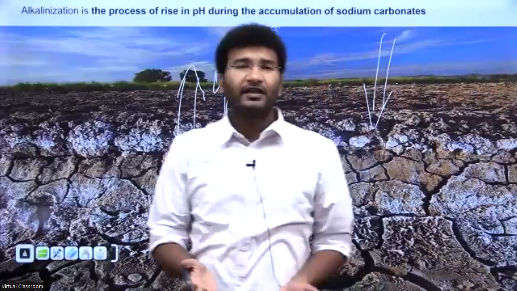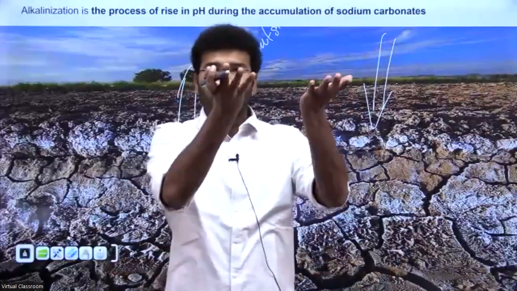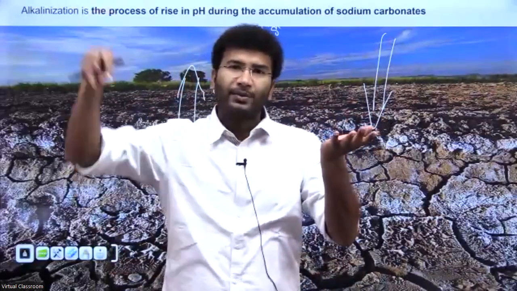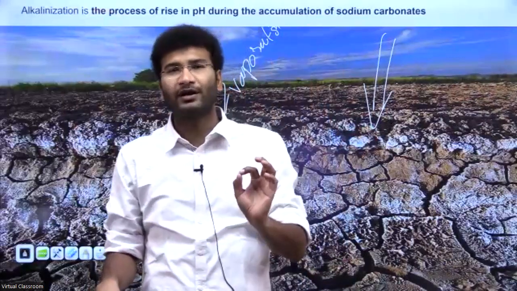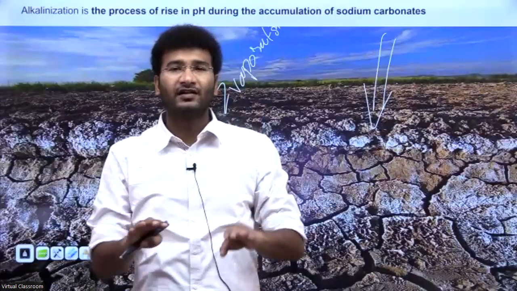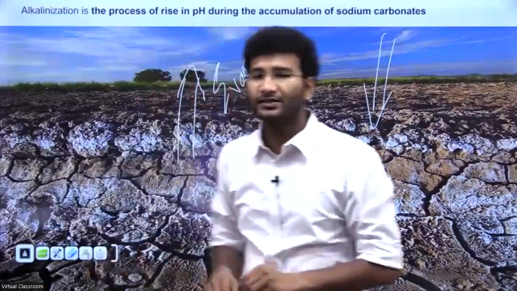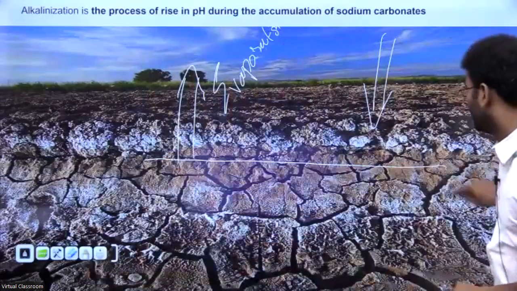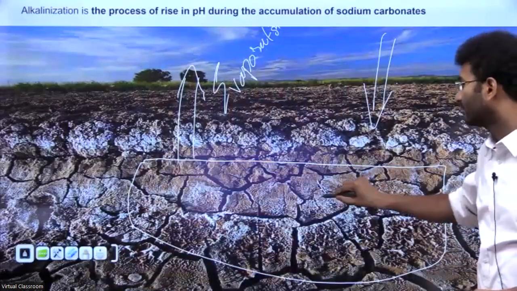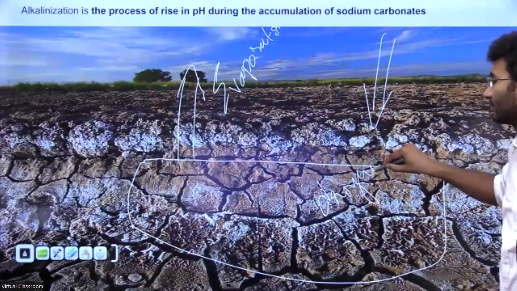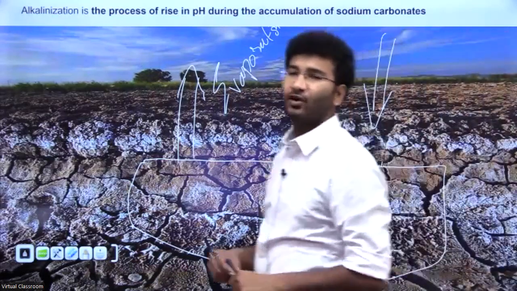The water available in that area starts to evaporate more, and the rainfall is less. So with more evaporation, only the fresh water evaporates, and all the impurities start to deposit down. That is when you get to see this drought, right? This is saline drought. Clear? This is saline drought.